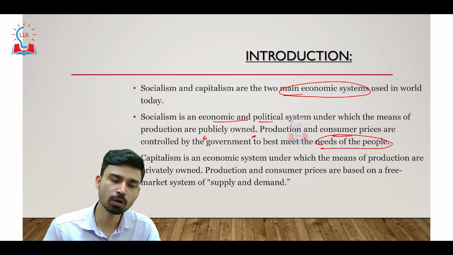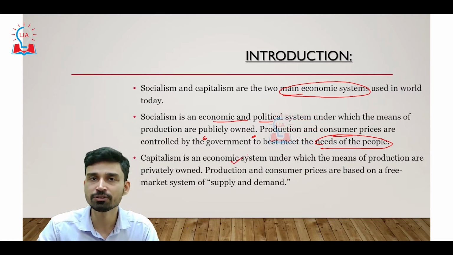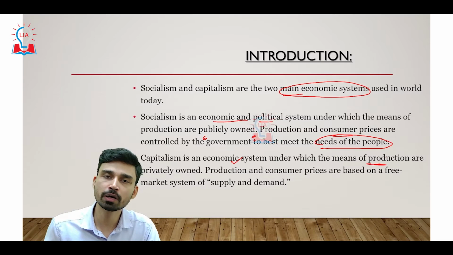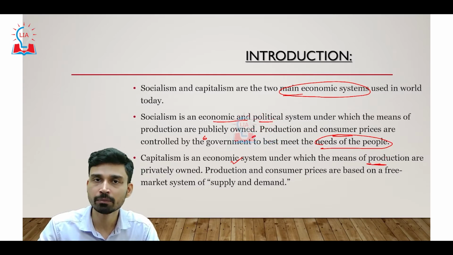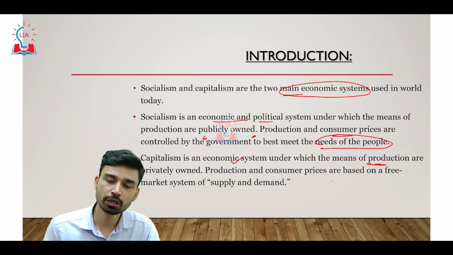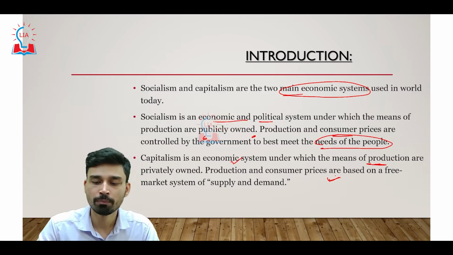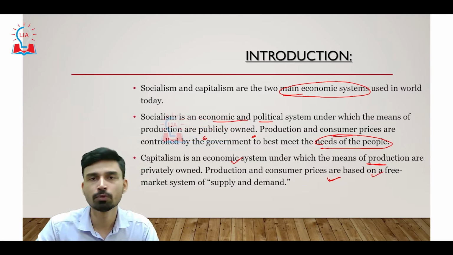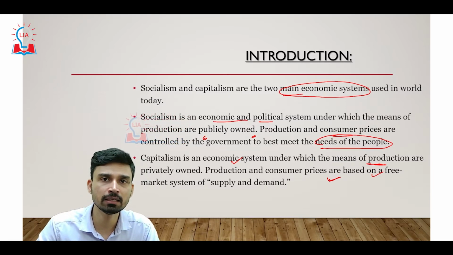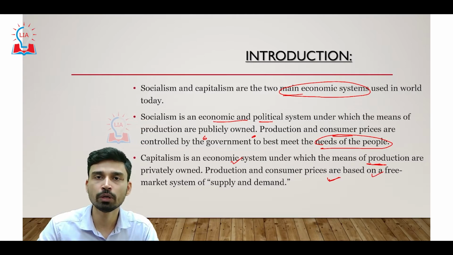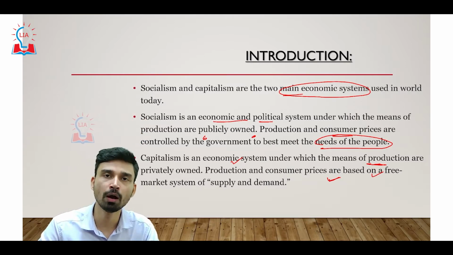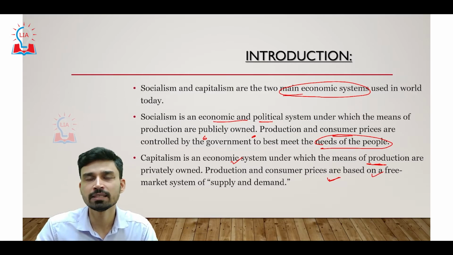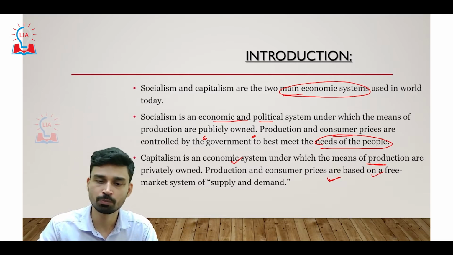On the other hand, capitalism refers to an economic system where the means of production are owned by private entities, by individuals, and production and consumer prices are left open to be decided by the free market system of supply and demand. That means simply, if the supply of any commodity is higher than demand, the prices will come down. If the supply is lower than the demand, then prices obviously will go up. This is the basic system on which capitalism rests.